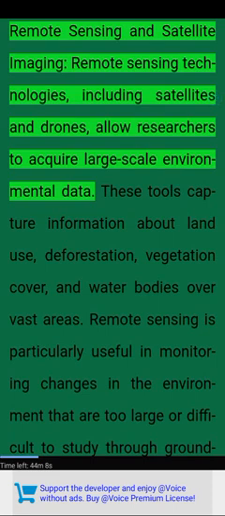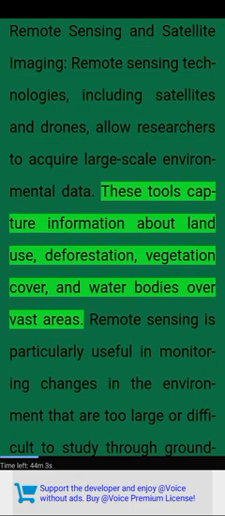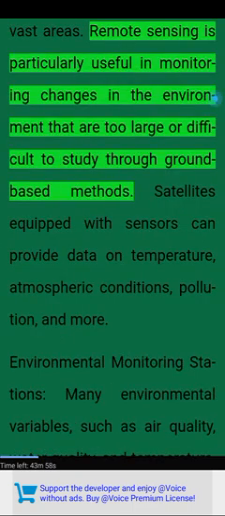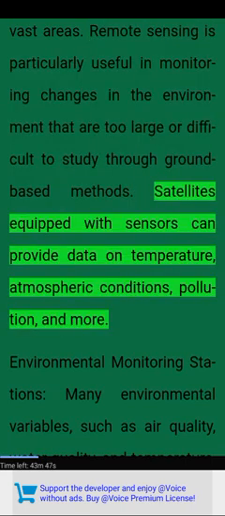Remote sensing and satellite imaging. Remote sensing technologies, including satellites and drones, allow researchers to acquire large-scale environmental data. These tools capture information about land use, deforestation, vegetation cover, and water bodies over vast areas. Remote sensing is particularly useful in monitoring changes in the environment that are too large or difficult to study through ground-based methods. Satellites equipped with sensors can provide data on temperature, atmospheric conditions, pollution, and more.